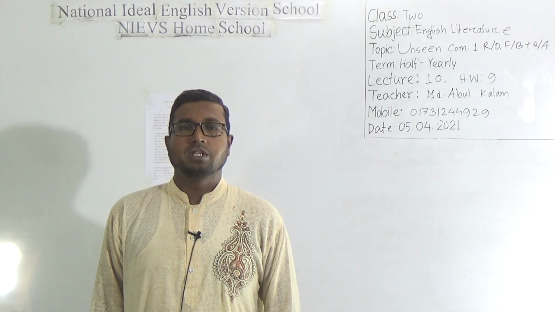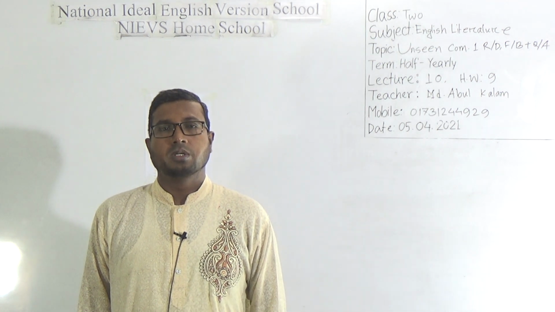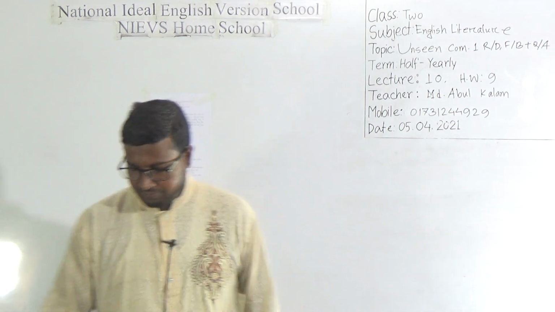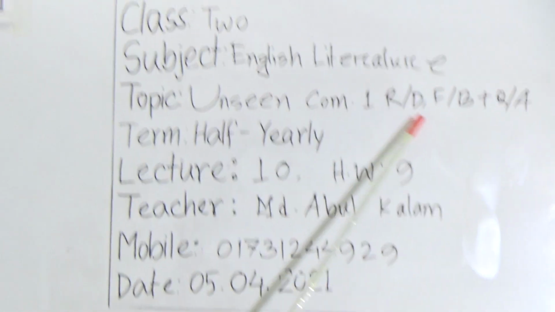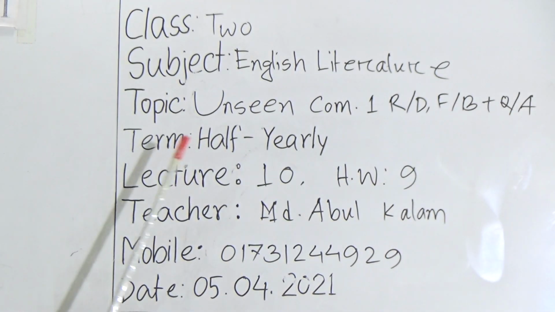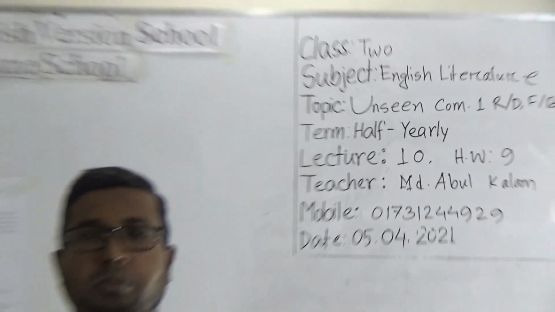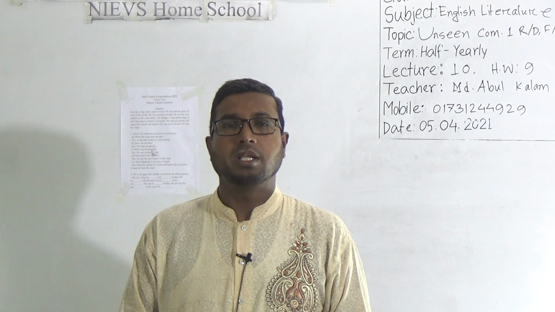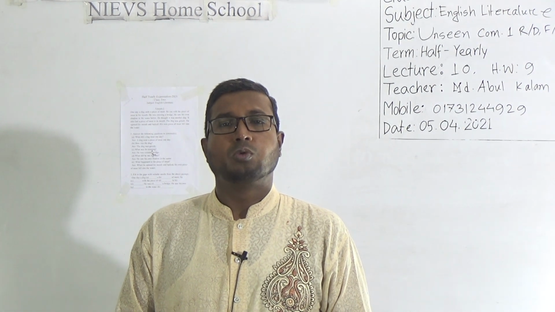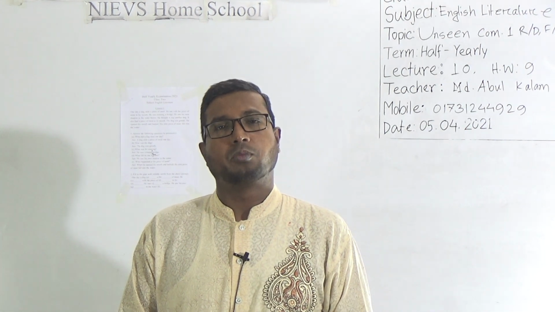Dear learners, today I am going to conduct an English literature class for the students of class 2. Let's see our today's topic. It is Unseen Comprehension 1: reading, fill in the blanks and question answer. Dear learners, look here, this is our lecture number 10 and homework number 9. Since our topic is Unseen Comprehension, we shall read it properly. Then on the basis of the reading, we will do question answer and fill in the blanks. So, let's see our board.